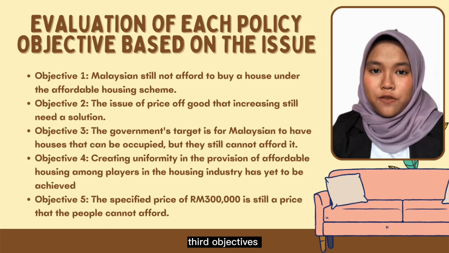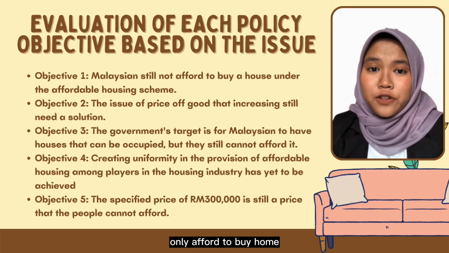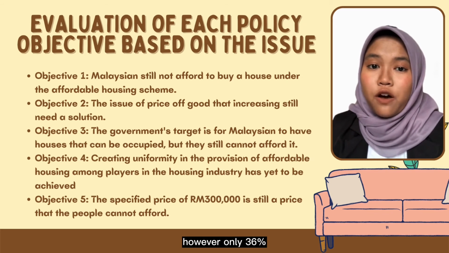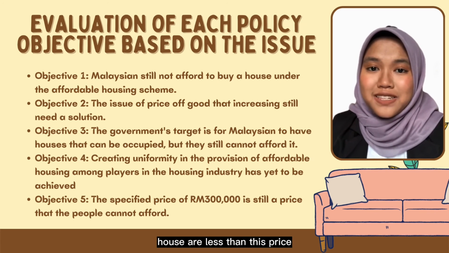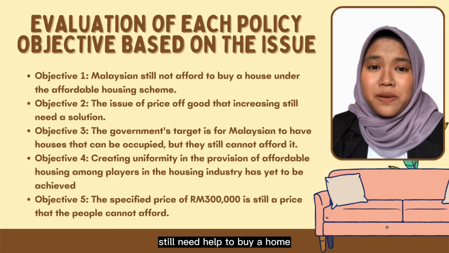Based on the third objective, the government's target is for the people to have houses that can be occupied, but many of them still cannot afford them. Many Malaysians can only afford to buy a home under 300,000 ringgit. However, only 36% of newly launched houses are less than this price. This shows that even though this scheme has been introduced, many people still need help to buy a home.